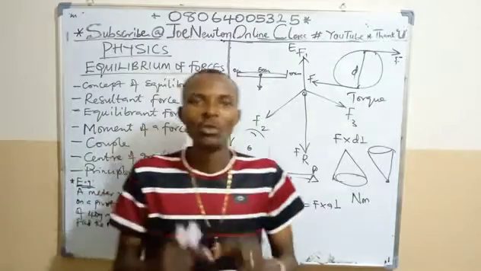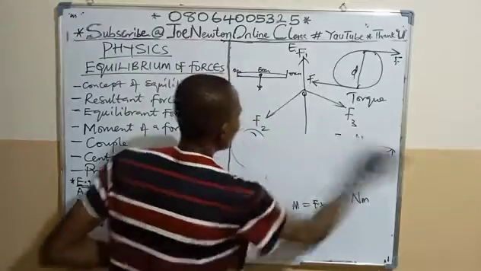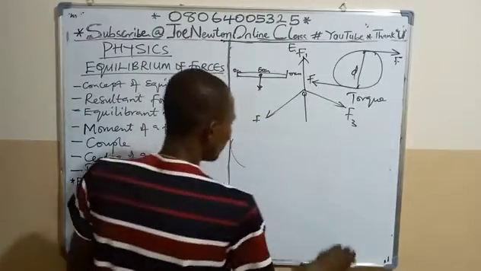So when a body is in a state of equilibrium, what does it simply mean?